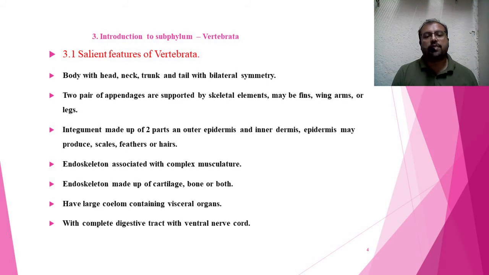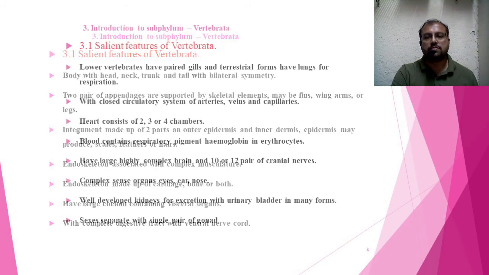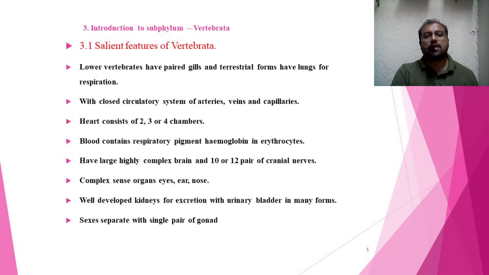These vertebrates have a complete digestive tract with a ventral nerve cord. Lower vertebrates have paired gills and terrestrial forms have lungs for respiration.